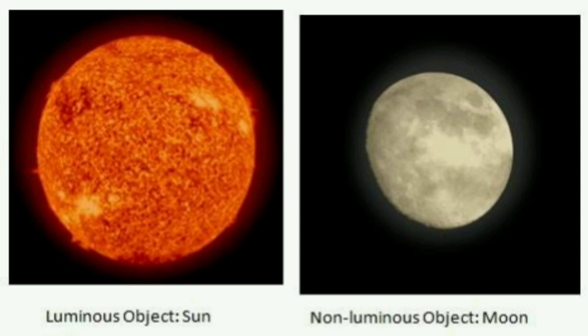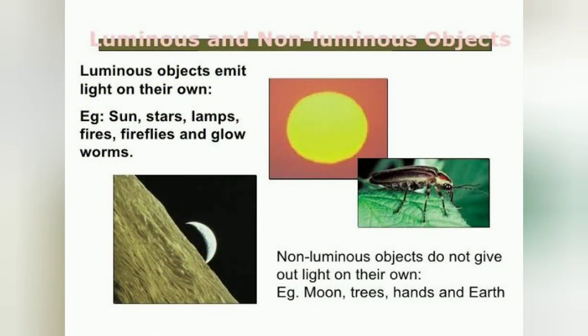So first and foremost, when we talk about light, we need to understand which objects give light and which objects do not give light. The objects that give light are luminous objects, whereas those that do not give light are non-luminous objects. For example, the sun, stars, lamps, fires, fireflies and glowworms are all luminous objects, whereas the moon, trees, hands and the earth are non-luminous objects.